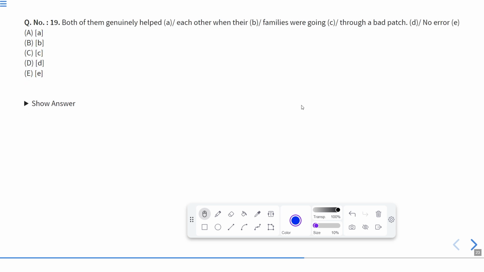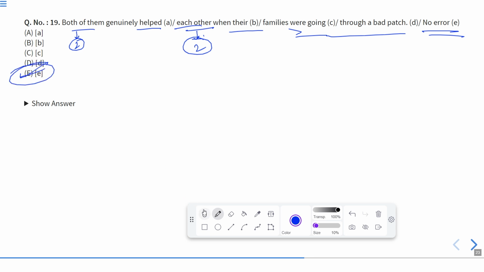Both of them genuinely helped each other when their families were going through a bad patch. Bad patch means bad duration of time, or bad duration of their life. Both of them genuinely helped. Both is used for two people, and each other is also used for two people. Therefore, these two words are matching with each other when their families were going through a bad patch. So the entire sentence is absolutely correct. Therefore, this sentence contains no error. So the answer will be E, that is no error.